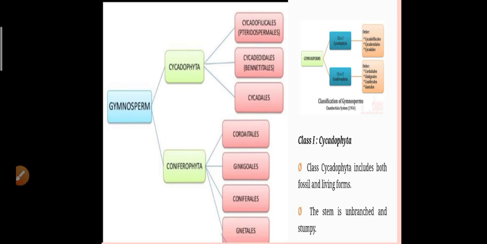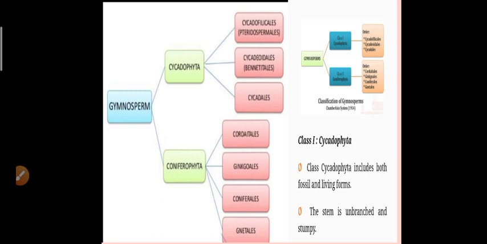According to Bentham and Hooker, in 1883, gymnosperms were placed between dicots and monocots in their classification. Next, Van Tieghem in 1898 gave the status of major divisions to the gymnosperms. Van Tieghem also divided the whole Spermatophyta, meaning seed bearing plants, into two divisions. They are Gymnospermae, stigmata, and Angiospermae, stigmata.